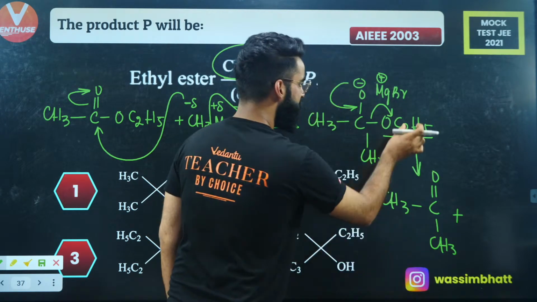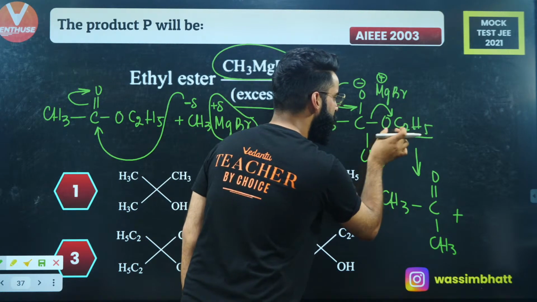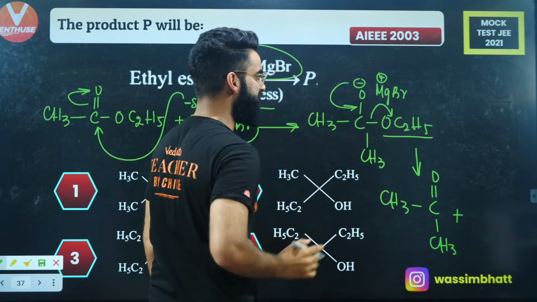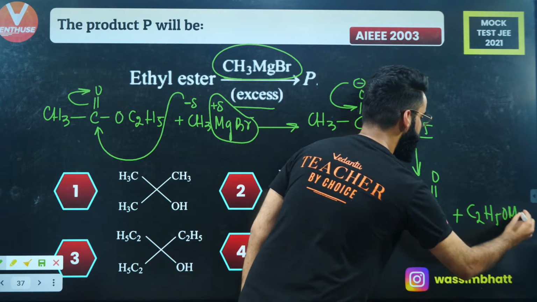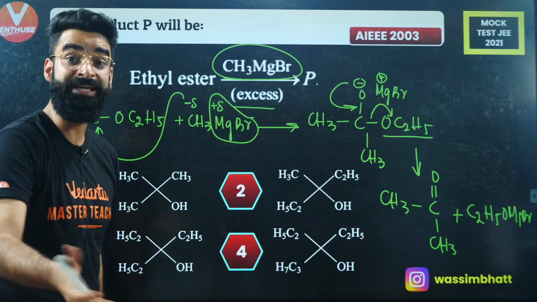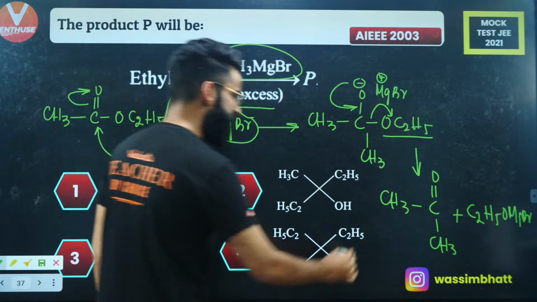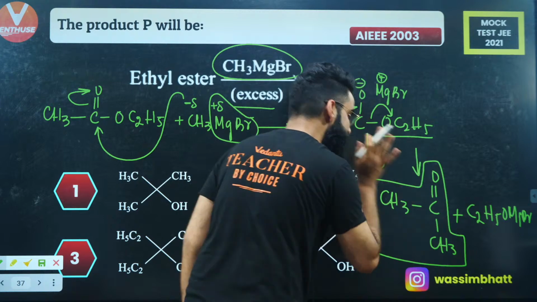And with this, we get C2H5O negative, and that C2H5O negative is going to attract this MgBr towards itself. So it's going to be C2H5OMgBr. You get something like this. Now, since I'm using excess of Grignard's reagent, this substance which I got over here will undergo the attack of Grignard's reagent again, right?